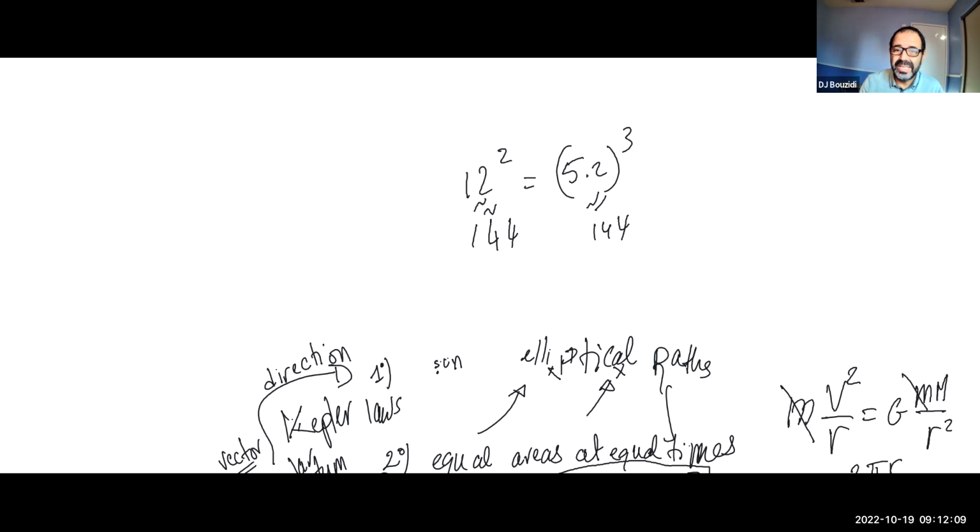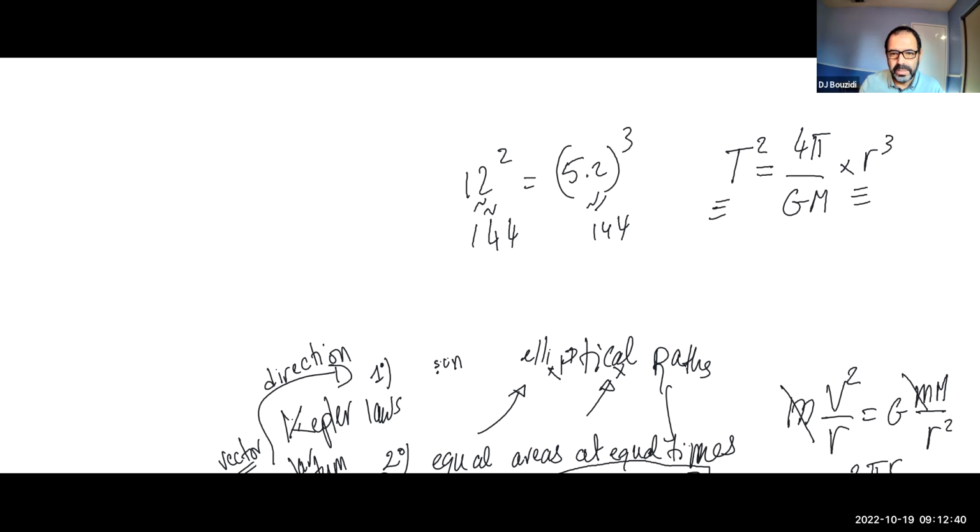So the point here is that this is in years, and this is in years, and this is in astronomical units. But here is the deal: Mr. Kepler, Mr. Newton has found exactly what that number is. So not only is the law true, if you put T in years and R in astronomical units, this number turns out to be exactly 1.